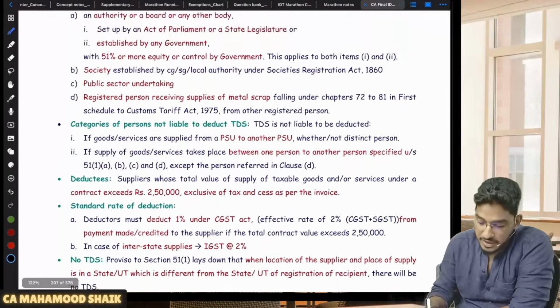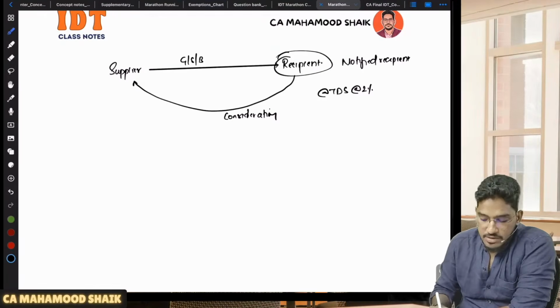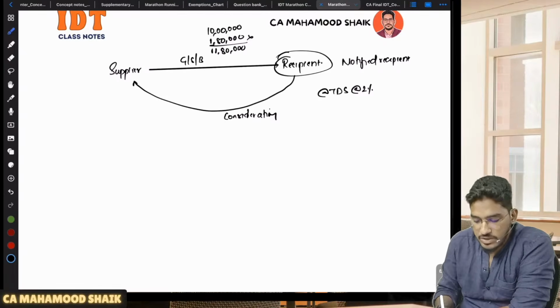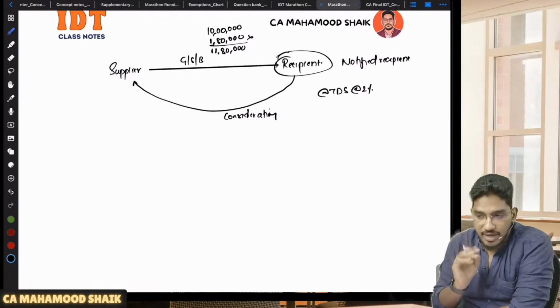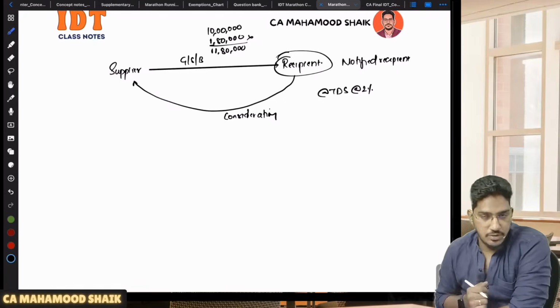So you will be liable to collect TDS. How much, sir? At the rate of 2% you will be liable to collect. Let us say, for example, supply of goods or services is happening. The amount of consideration is 10 lakh rupees. On that, 1,80,000 rupees of GST, total invoice has been given for 11,80,000. Practically speaking, ignore the GST part now. Just look at the value. Excluding GST, you are liable to pay 10 lakh rupees of value to the supplier.